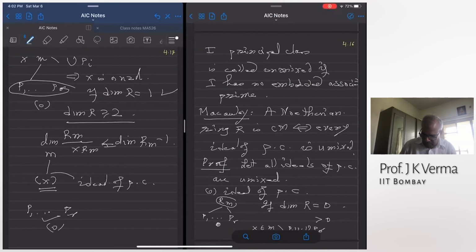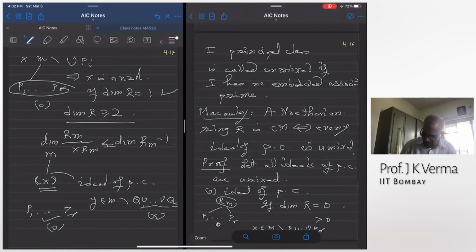So if the dimension was, say, 2, all associated primes of this principal ideal will be of height 1. They will not be equal to the maximal ideal. And then I can pick an element Y in M, not in any of the associated primes of X. Take all the associated primes of X. They are all of height 1, and the maximal ideal is not contained in them.